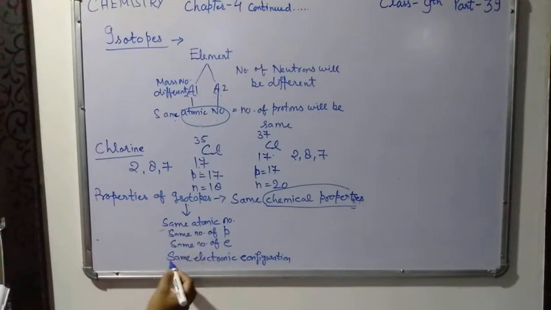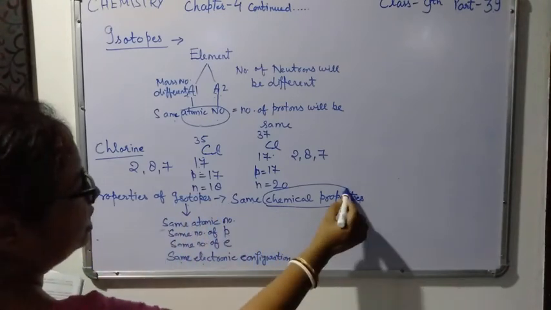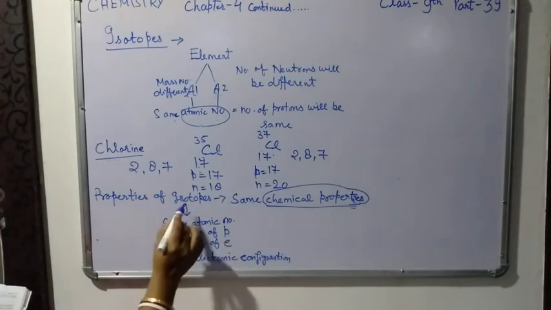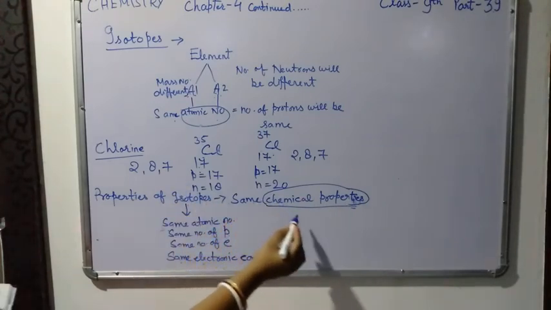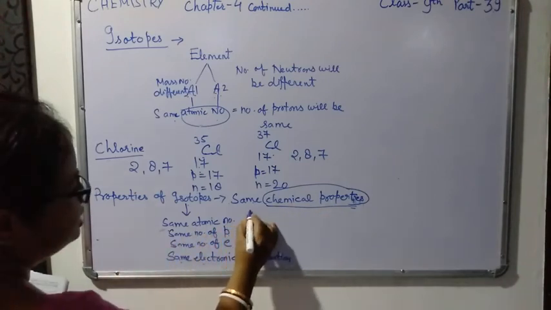That is why they have the same electronic configuration. And since we know that chemical properties are determined by electronic configuration, that is why isotopes have the same chemical properties. Now come to the physical properties.